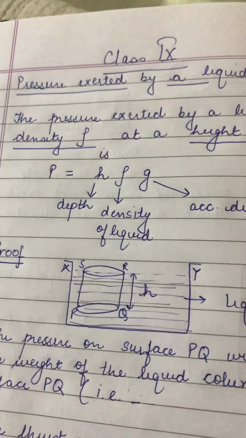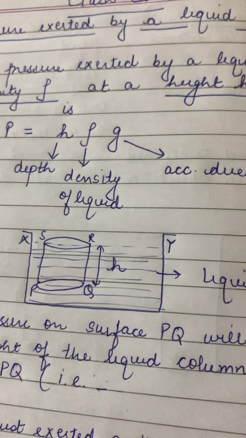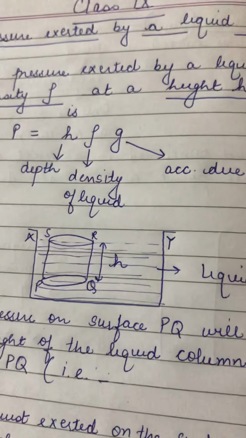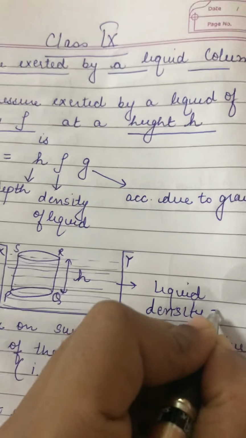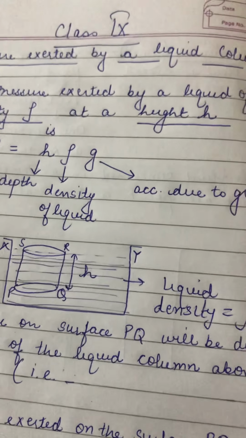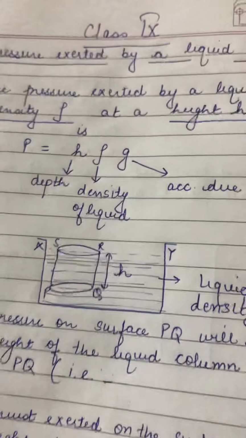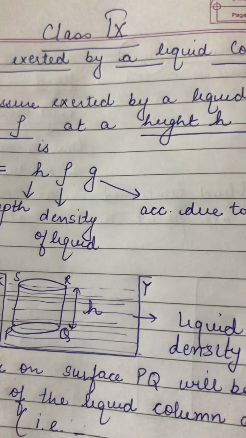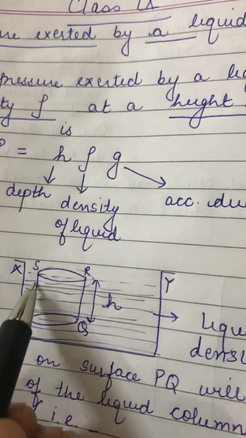So I hope all of you can see here we have a diagrammatical representation. We have one vessel in which we have a liquid. The density of this liquid is rho. In order to calculate the pressure at a depth h, we are considering one small column in water.